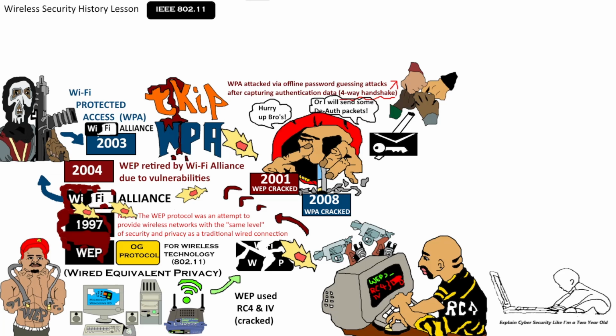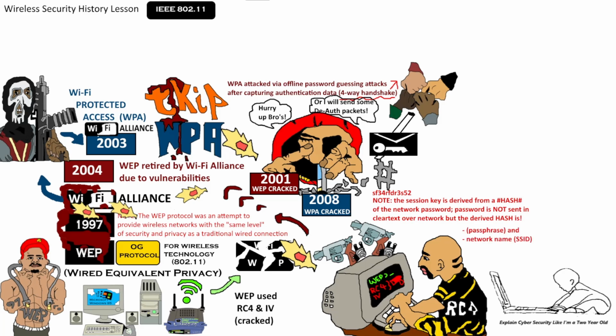Important technical keynote: the session key is derived from a hash of the network password, meaning the password is not, I repeat, not sent in clear text over the network. Instead, only the hash is sent over the network. And in WPA and WPA2 personal, this session key is made up from the passphrase and the network name, SSID, combined. Later in the video we will talk about WPA2 personal, but for now this is the important thing to remember.